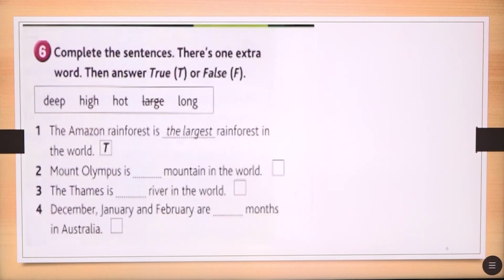Okay. Here we have some adjectives in the box, like deep, high, hot, long. Large is already used. What you're going to do here is you're going to use the proper adjective in a proper comparison. So you will use comparative or superlative, depending on the case. And you will write T if you think that is true, and F if you think that the statement is false. So take your time and try to figure out. These are very common things that we learn at school and we mention every day. So I think you will get them right.